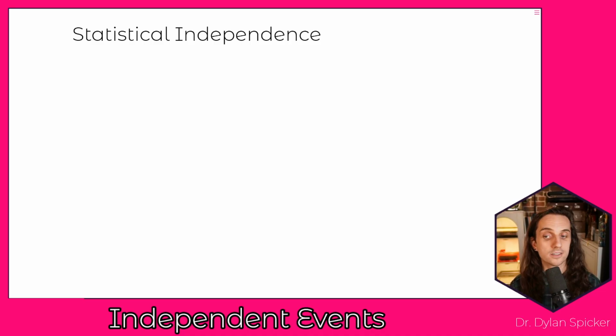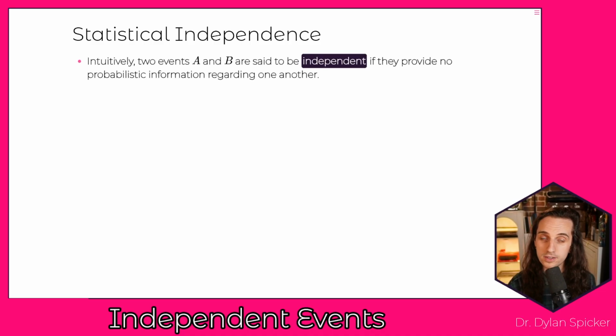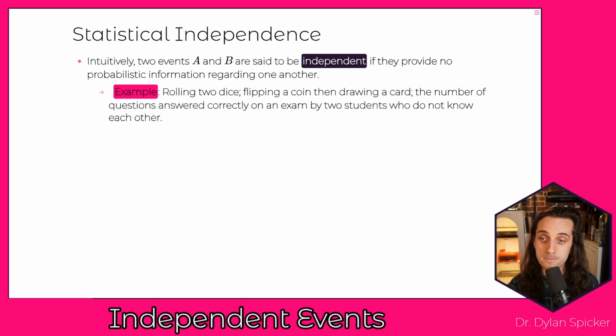So what is statistical independence? Well, intuitively, two events A and B are said to be independent if they provide no probabilistic information regarding one another. So for instance, we might look at rolling two dice, right? If I roll two dice separately, what happens with one die does not impact what happens with the other die. So they're independent. They don't influence each other.